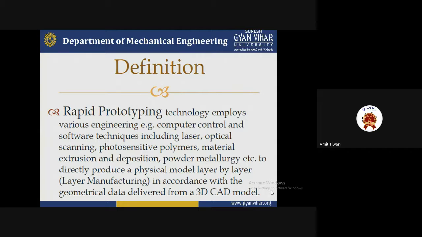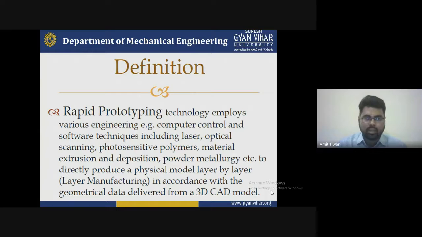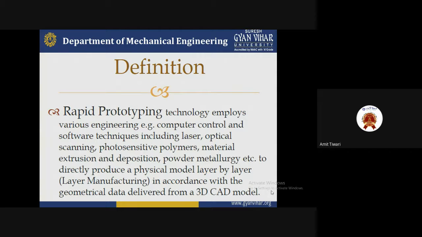You have to use software techniques, using things like laser, optical scanning, photosensitive polymer, material extrusion, deposition, and powder metallurgy. What type of technology we adopt depends on the problem. To produce a physical model, we can say layer by layer manufacturing is done according to the geometric data derived from a 3D CAD model. So basically, in rapid prototyping, we have to create a physical model layer by layer.